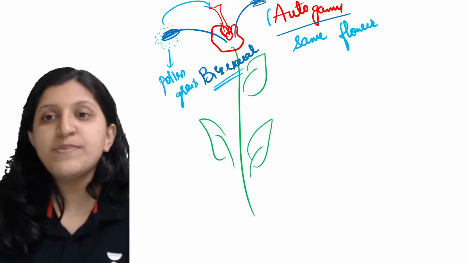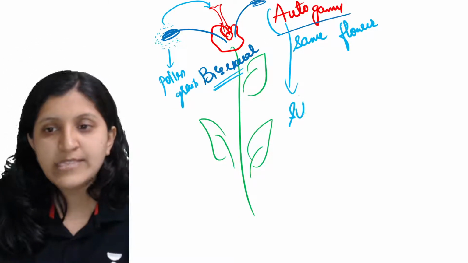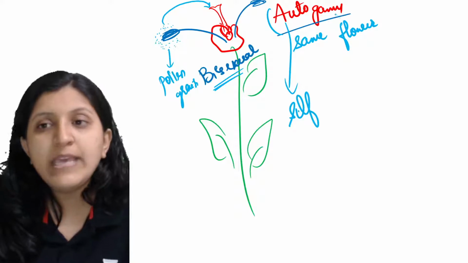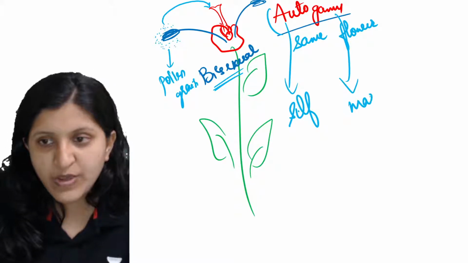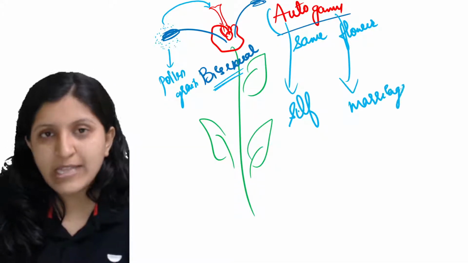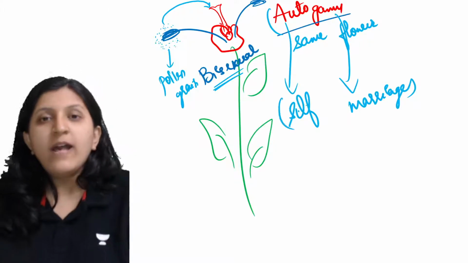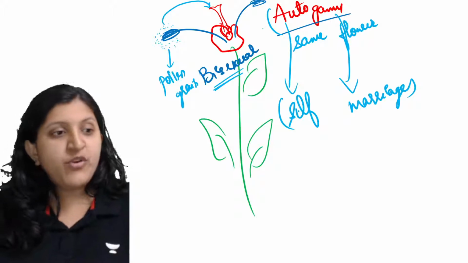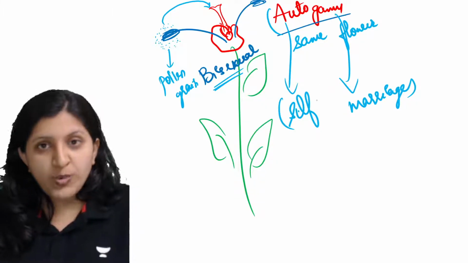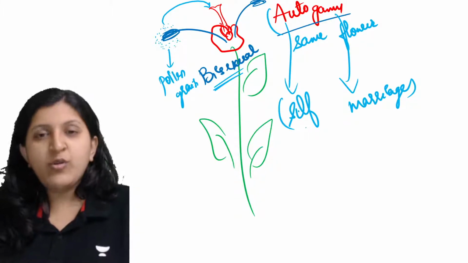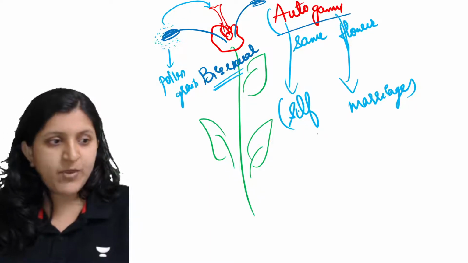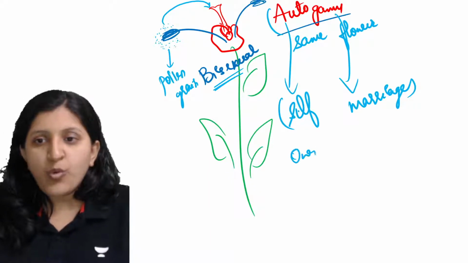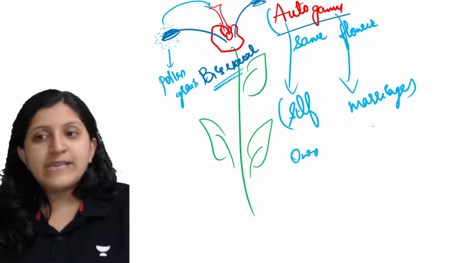Auto is basically self, okay. Then gammy meaning here is marriage. So self marriage we can say. Word wise, if you are going for understanding, auto meaning is self, or on its own also we can say. Then gammy is basically marriage.